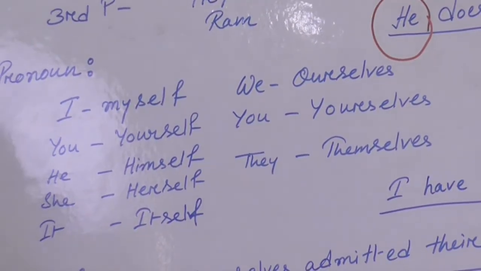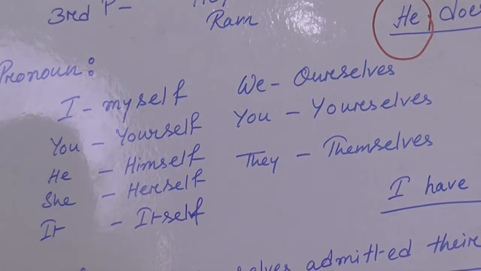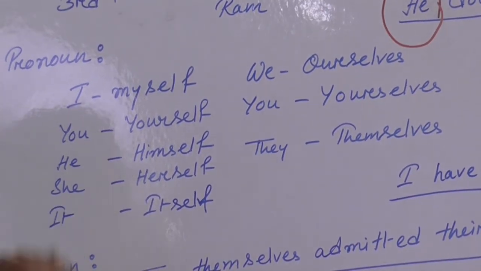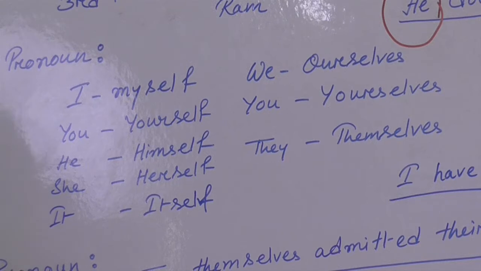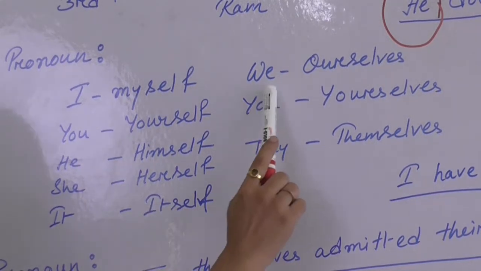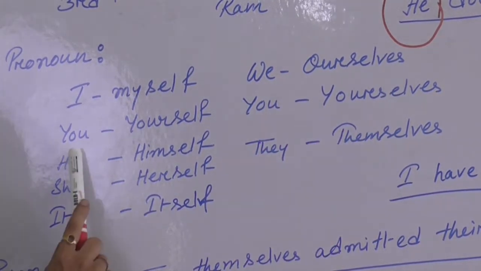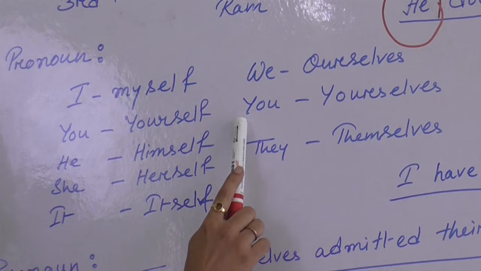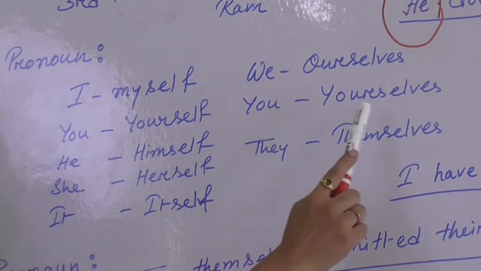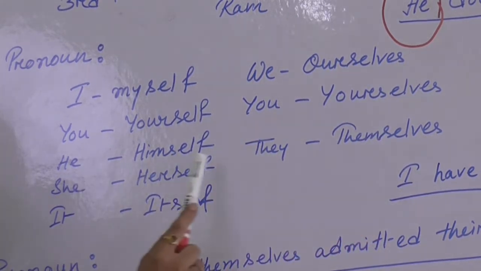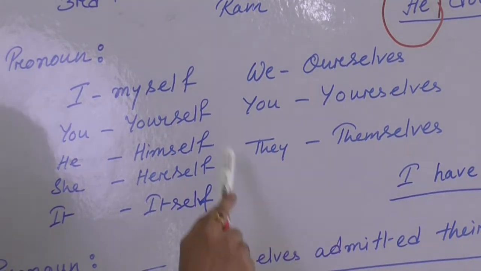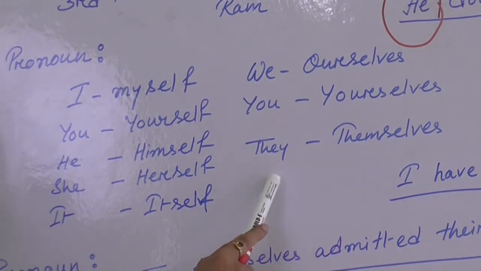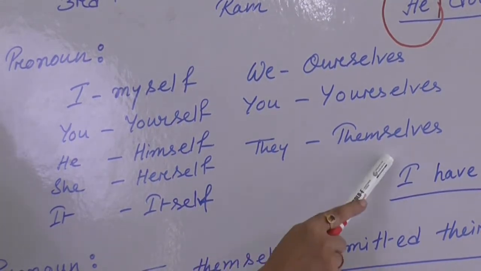This is not much complicated, but a little bit more complicated than other pronouns. I becomes myself in reflexive pronoun. We becomes ourselves. You becomes yourself, and plural you becomes yourselves. He, himself; she, herself; it, itself. And the plural form for third person they becomes themselves.